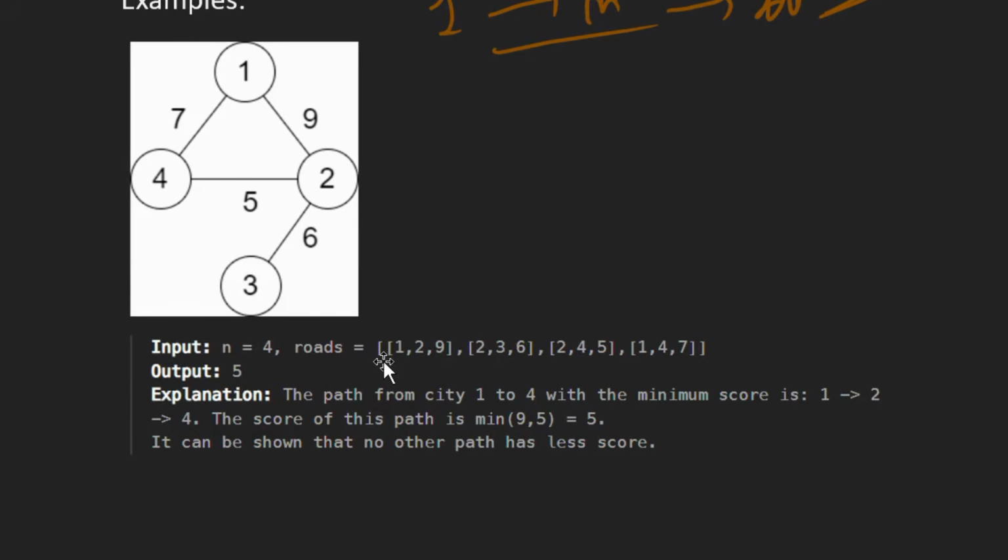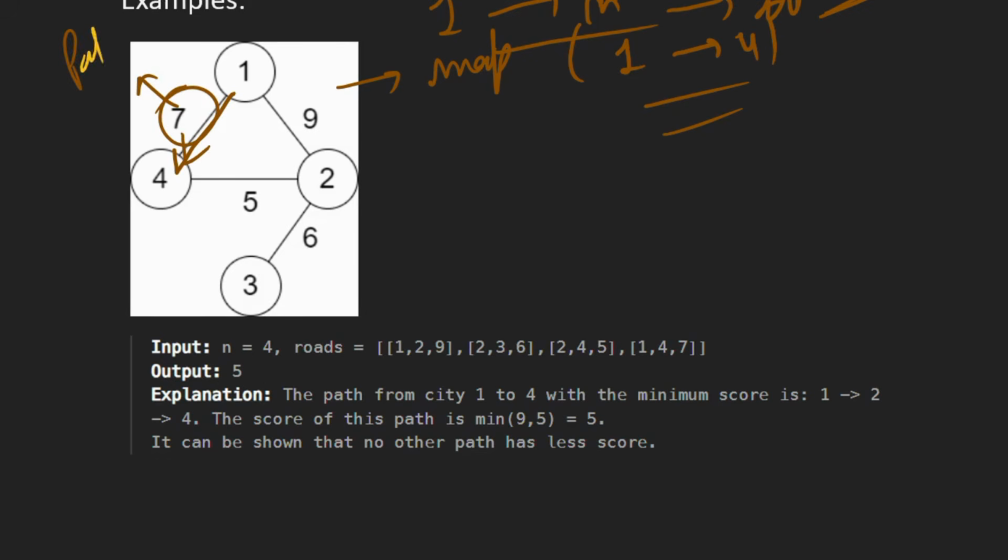So let's see the examples. Here this is the city map, and we have to go from city 1 to city 4, right? This is one path, where we directly go from 1 to 4. The path score here is the smallest edge of the path.